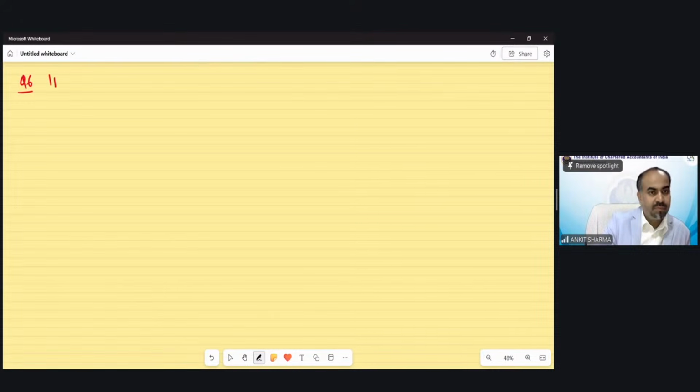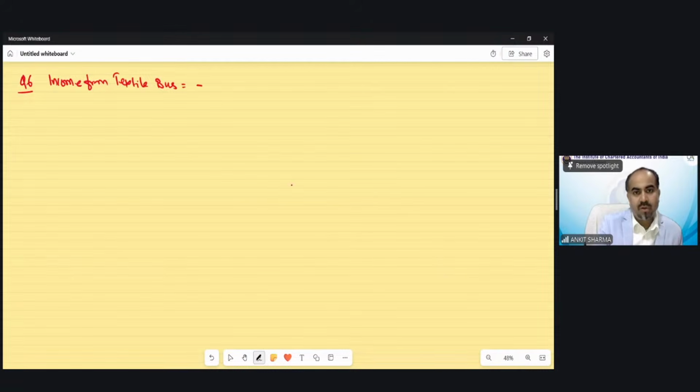Income from textile business, that has been given in the question. It's a loss, 1,35,000. Income from house property, that has been given in the question. Loss is 15,000.